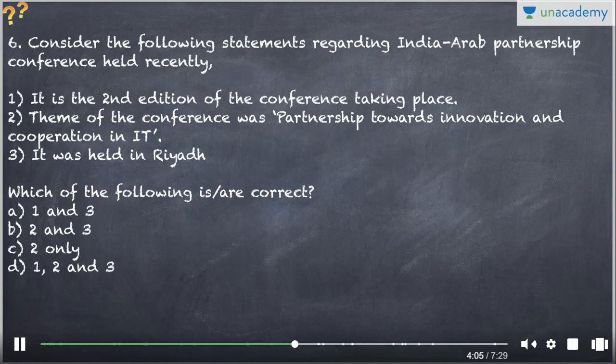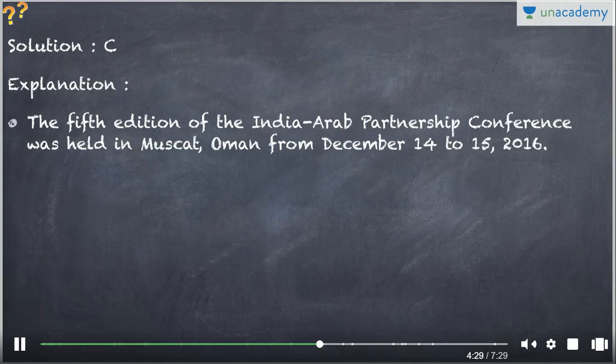The next question is regarding the India-Arab Partnership Conference held recently. So it is the second edition of the conference taking place, and the theme of the conference was partnership towards innovation and cooperation in IT, and it was held in Riyadh. So this is not the second edition, but it's the fifth edition. So the first is incorrect, and it was not held in Riyadh, it was held in Muscat in Oman. The theme is correct, the partnership towards innovation and cooperation in IT. So C, second only, is the correct option for this one, and it was held on December 14 to 15, 2016.